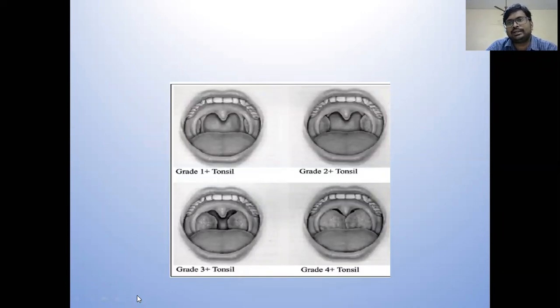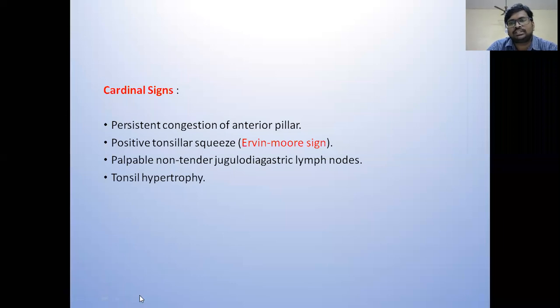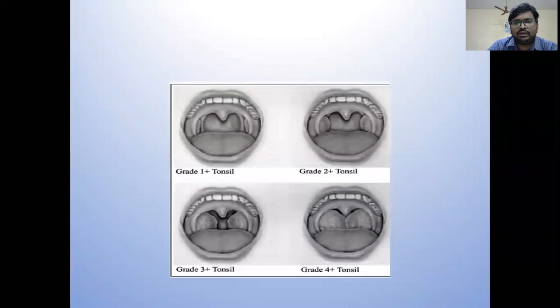So there are 4 cardinal signs: persistent congestion of the anterior pillar, positive tonsillar squeeze or Erwin Moore sign, palpable non-tender jugulodigastric lymph nodes (tenderness is seen in acute tonsillitis), and tonsil hypertrophy. To grade the tonsil hypertrophy, there are several classifications, but more commonly we'll follow this 4-grade one.